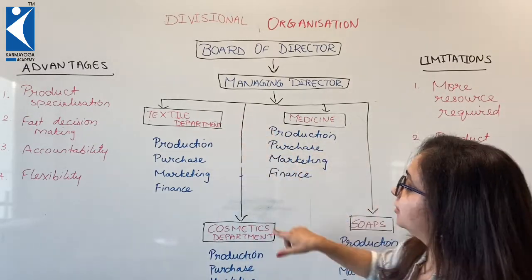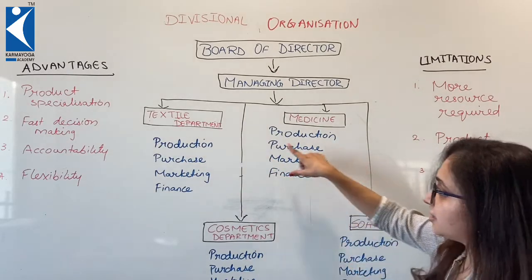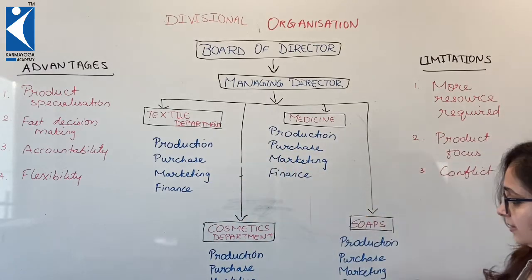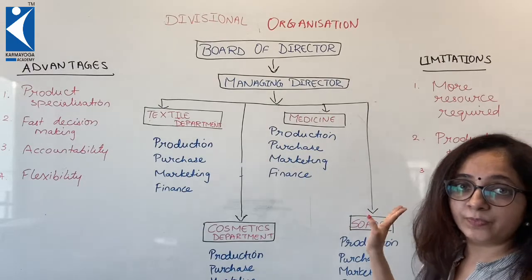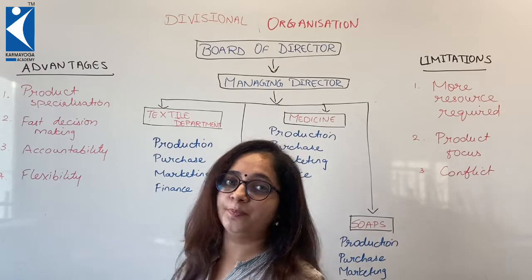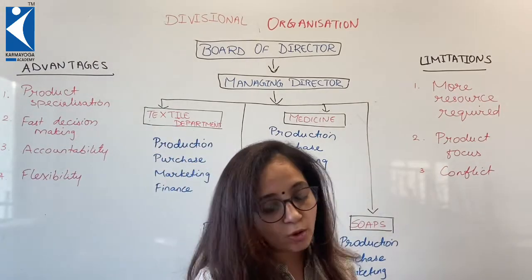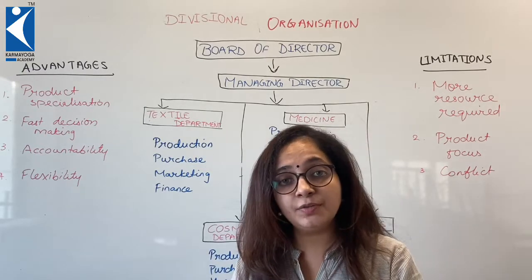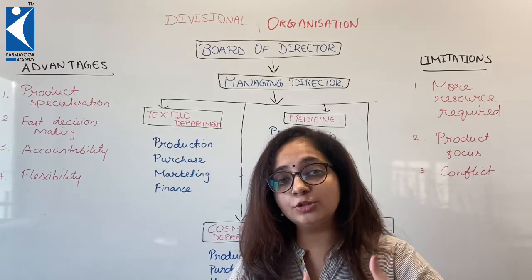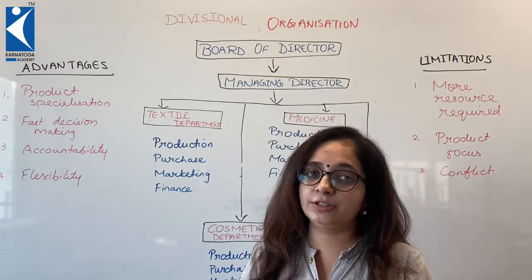So each division will have their own production department, their own purchase department, they will have their respective marketing strategies and finance affairs. So this is quite a huge type of organizational structure. This is laid so that the goals of each product are achieved and the manufacturing, selling, and most importantly, till consumer service, consumer satisfaction for each product is equally achieved.